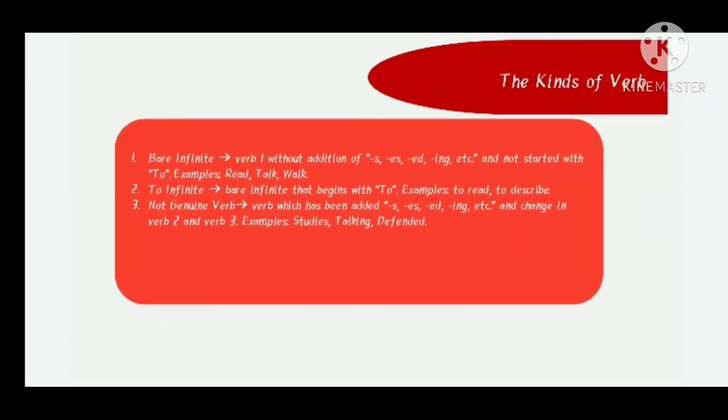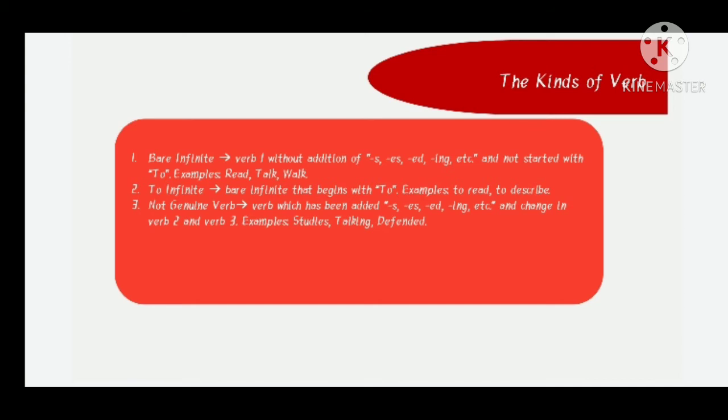The kinds of verb are: first, bare infinitive is verb 1 without addition of s, ed, ing, etc. and not started with to. Example, read, talk, walk, sleep, and drink.